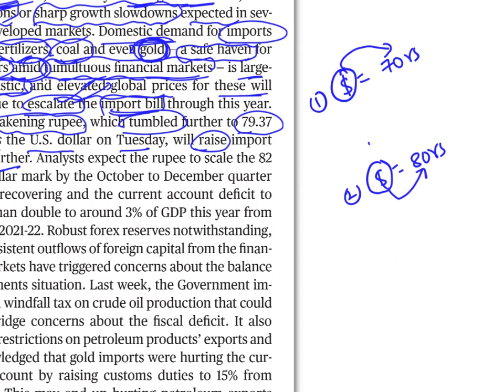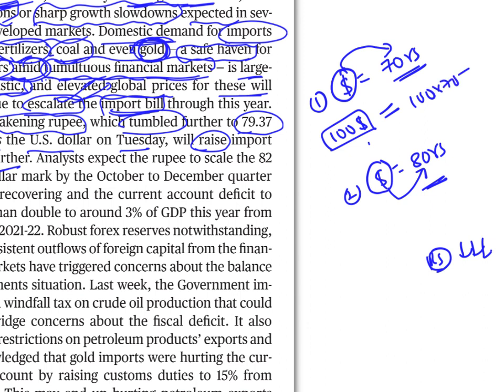Don't think that the value of rupee has gone up. The value of dollar has gone up. Because $1 which used to attract only 70 rupees, now it gets 80 rupees. Which means the value of rupee has gone down in this scenario. Now assuming we are importing $100 worth goods, what would it cost in case 1? 100 into 70, which will be 7,000 rupees. In case 2, the same $100 would cost 100 into 80, which is 8,000 rupees.